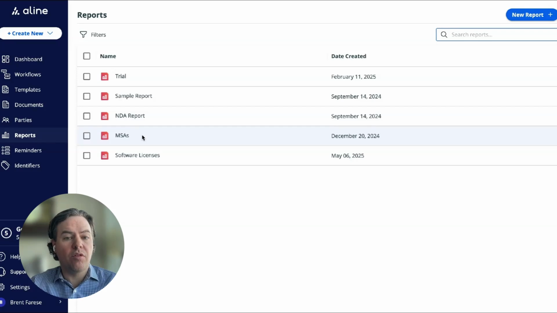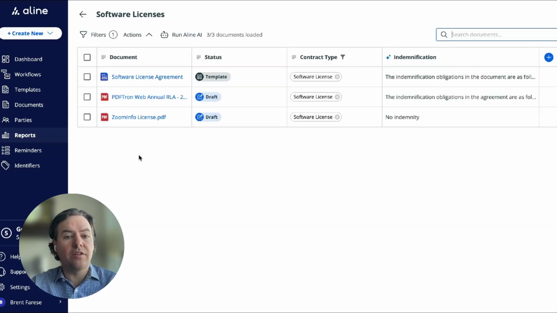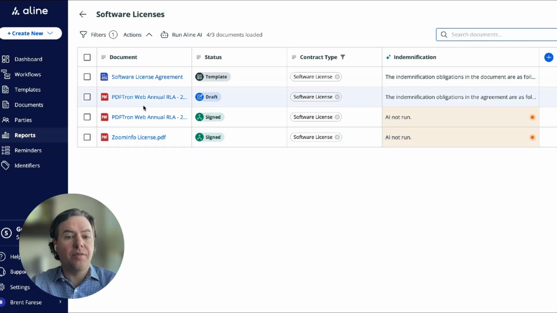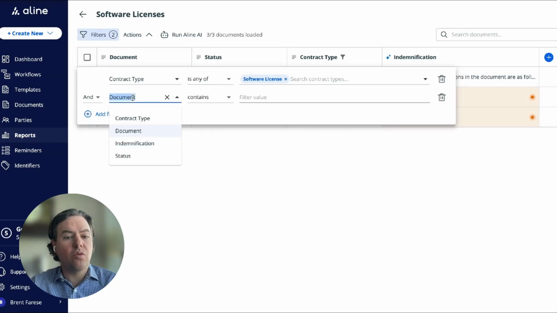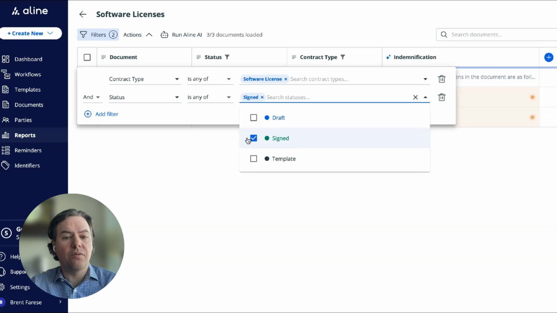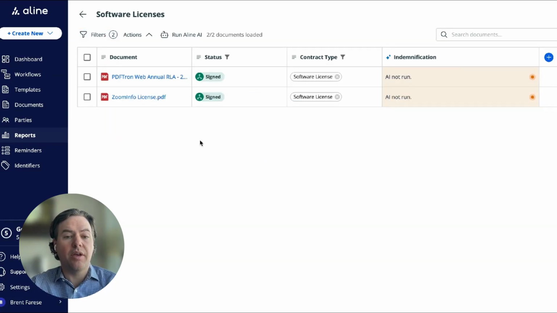Additionally, if you need to conduct more sophisticated analysis of agreements, you can do that as well in Align AI reports. So here, we've set up a report for the software licenses that have been uploaded into this repository. As you can see, this report is filtered down to show contracts that are software licenses. And if I want to make sure that we're only analyzing signed agreements, we can also add an additional filter to just show signed software licenses that are in our database.